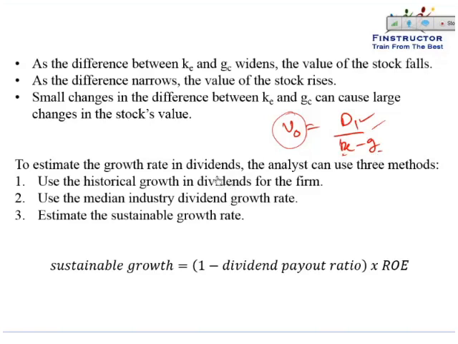To estimate the growth rate in dividends, the analyst can use the historical growth rate and assume that as a projection of the future. Or he can use the median industry dividend growth rate and say that the growth will sooner or later normalize to the industry dividend growth rate and use that as an input into his model. Or he can estimate the sustainable growth rate, the proof of which you will find in financial reporting and analysis. So the sustainable growth rate will be whatever the company retains, that is 1 minus the dividend payout ratio, also known as the retention ratio.